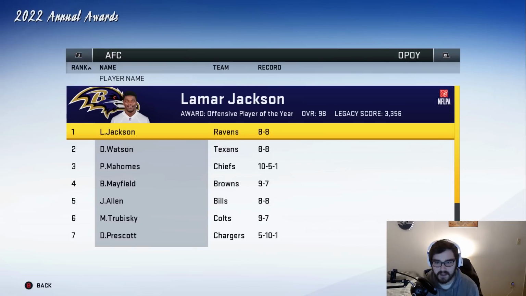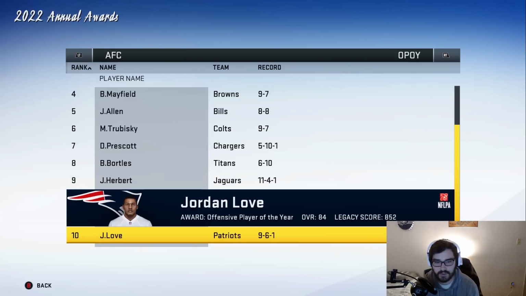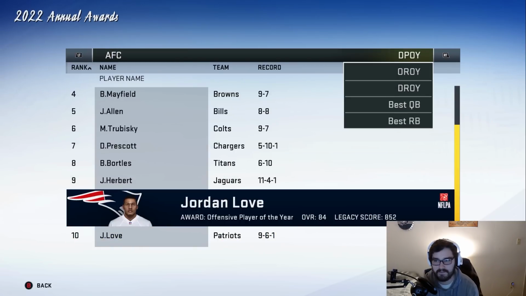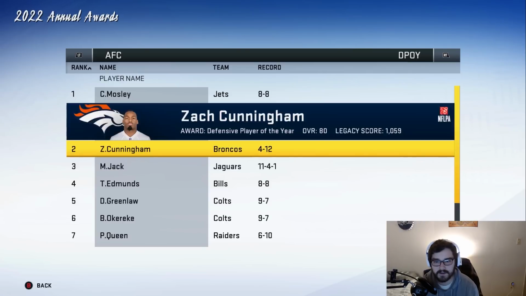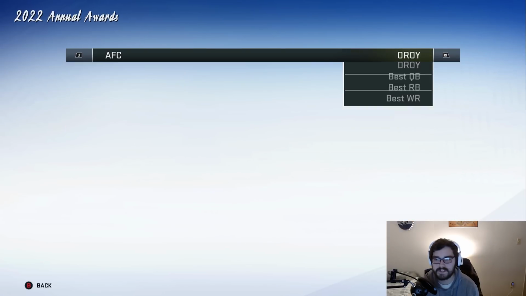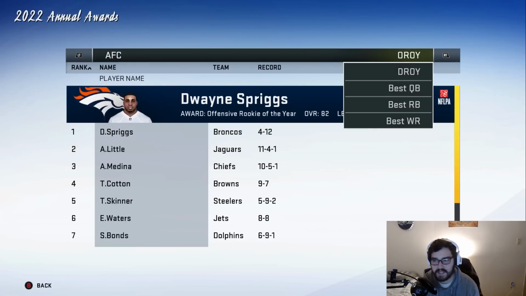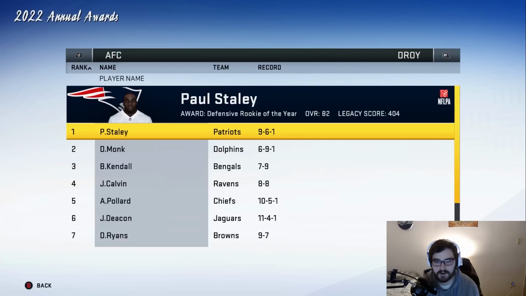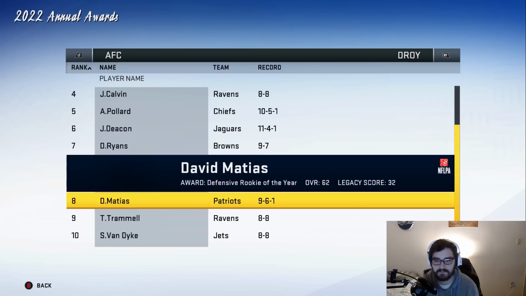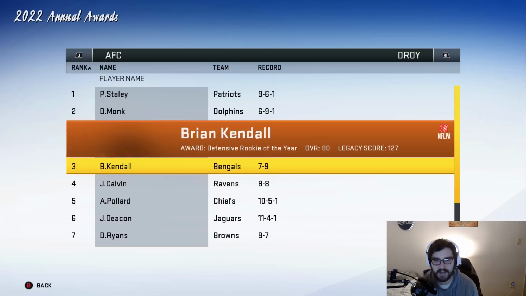AFC Offensive Player of the Year goes to Lamar Jackson. Jordan Love somehow makes it, even though he didn't really have that good of a season. Defensive Player of the Year goes to CJ Mosley. Nobody from the Patriots on this list. Offensive Rookie of the Year goes to Dwayne Spriggs. Nobody from the Patriots, but the big one here. Defensive Rookie of the Year goes to Paul Staley. I figured he would win it. He had a good season tackles-wise, and Madden values tackles a lot. David Matthias is at number 8. I don't know who that is at all.